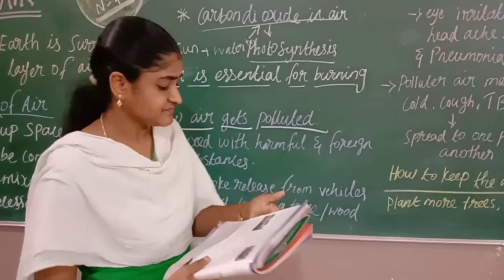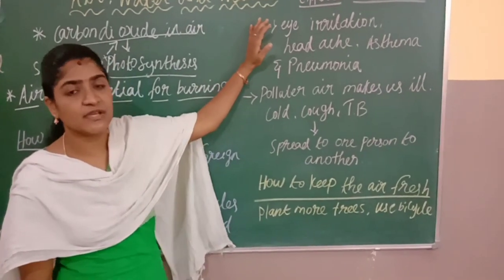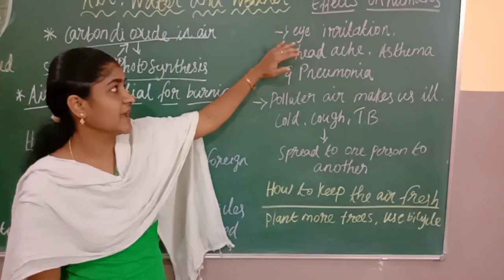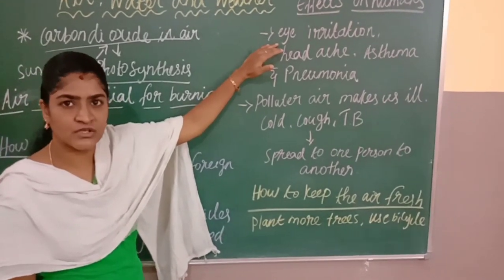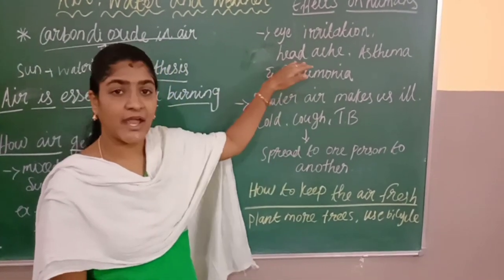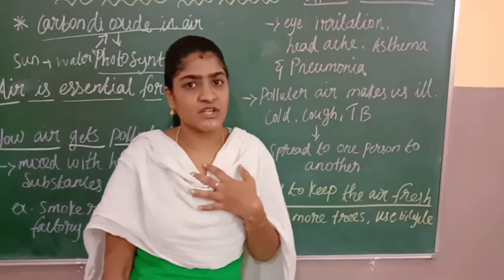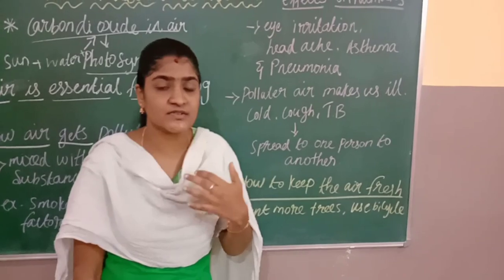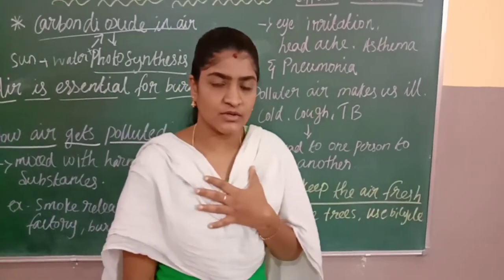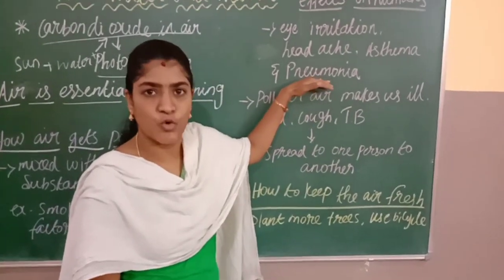And next one, effects on humans. Due to the polluted air, we will get some diseases or disorders. The major ones caused by harmful polluted air are eye irritation or eye itching, headache, and breathing problems. If there is not a sufficient amount of oxygen in the air, and some harmful substances are present in the air, it will affect our lungs. Through that we will get breathing problems like asthma and pneumonia.